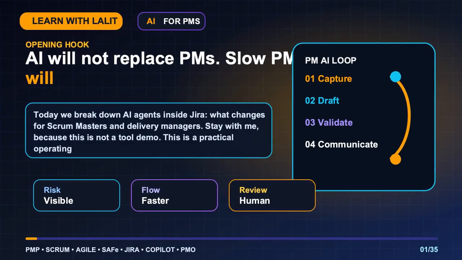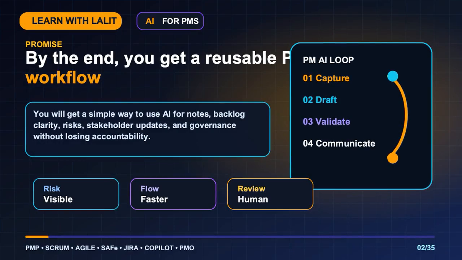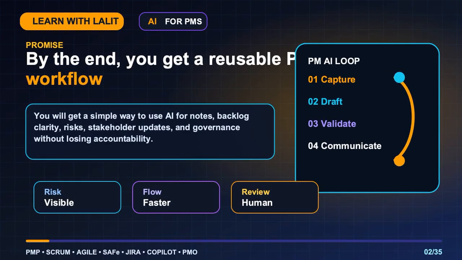Today we break down AI agents inside Jira, what changes for Scrum Masters and delivery managers. Stay with me, because this is not a tool demo. This is a practical operating model for project leaders. You will get a simple way to use AI for notes, backlog clarity, risks, stakeholder updates, and governance without losing accountability.